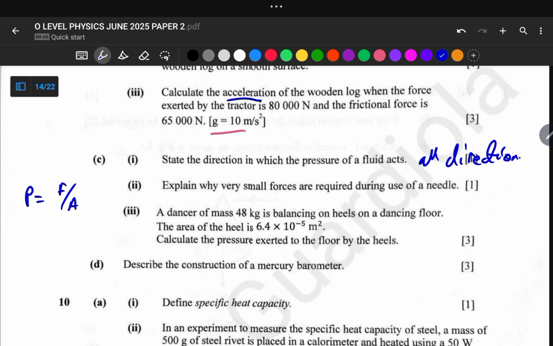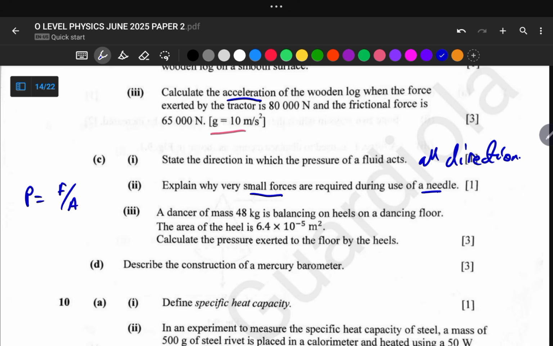So we are required to explain why small forces are required when we are using a needle. So small forces are required because we have a small cross-sectional area for the needle, and this increases pressure. Okay, so the idea is of the increase in pressure due to the small surface area of the needle.